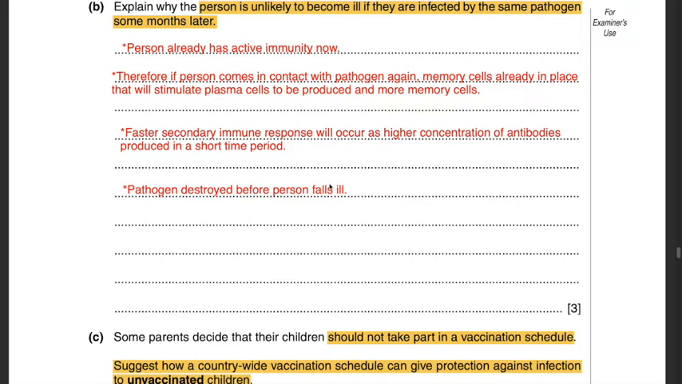Hence, if they come in contact with the pathogen again, they stimulate plasma cells to be produced rapidly and more memory cells. What does that aid in? Well, more plasma cells means more antibody concentrations, because plasma cells produce antibodies. A faster secondary immune response will occur as a higher concentration of antibodies is produced in a short time period. Therefore, the pathogen is destroyed before the person falls ill.